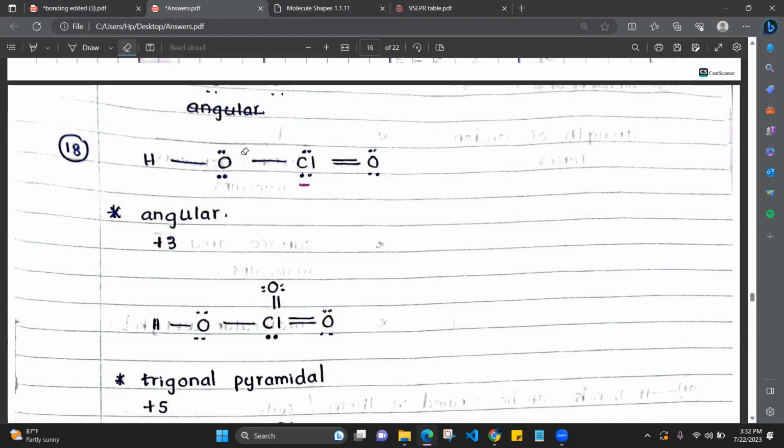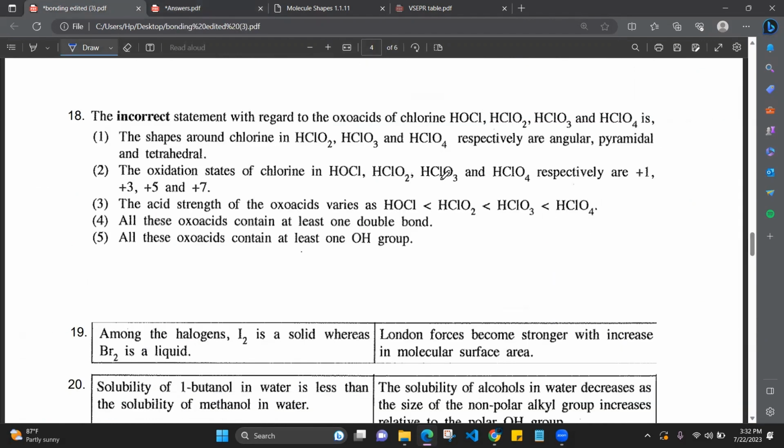So here it will be +1, one electron gone, +2, another electron gone, +3, another electron gone. 1, 2, 3 electrons gone towards oxygen. That means around chlorine it has a +3 oxidation state. Like that only we are taking the oxidation states of chlorine. Okay.